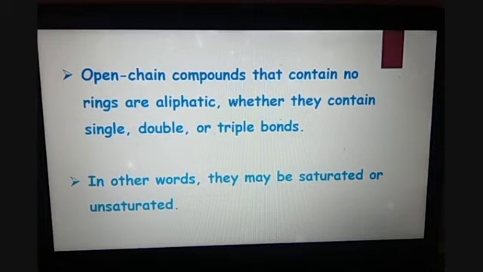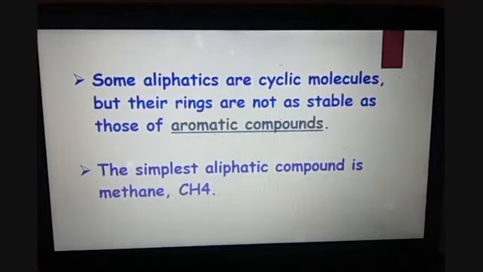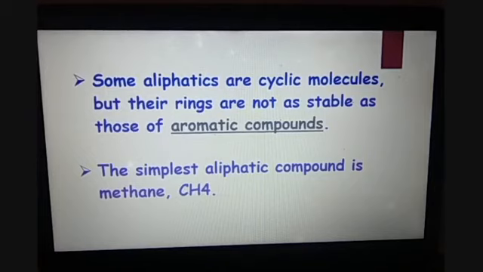That means they can be saturated or unsaturated. Some of the aliphatics are cyclic molecules which have carbon atoms arranged in the form of rings, but their rings are not as stable as those of aromatic compounds. For example, the simplest aliphatic compound is methane, CH4.